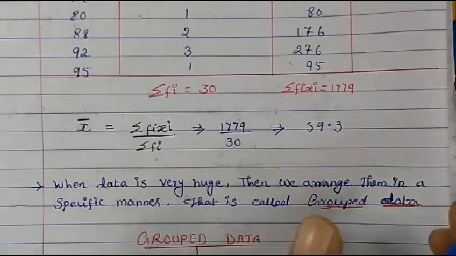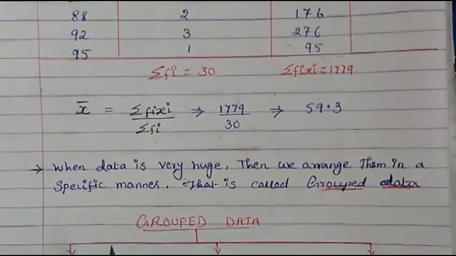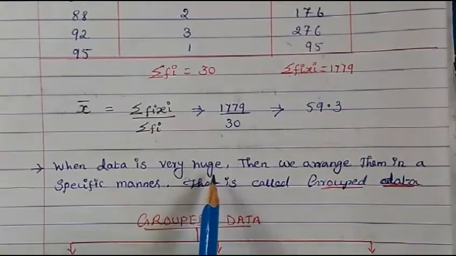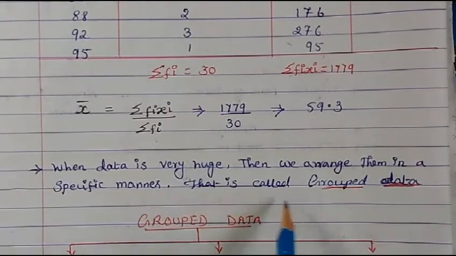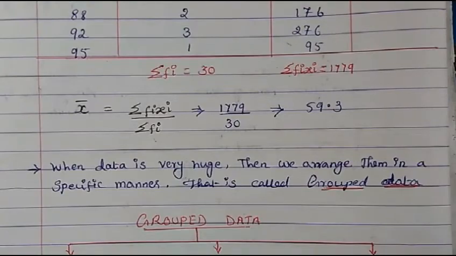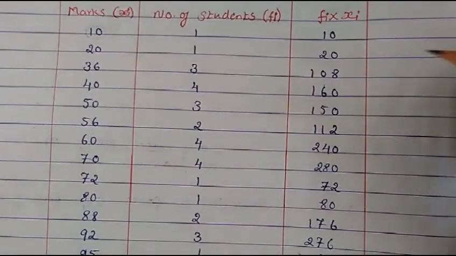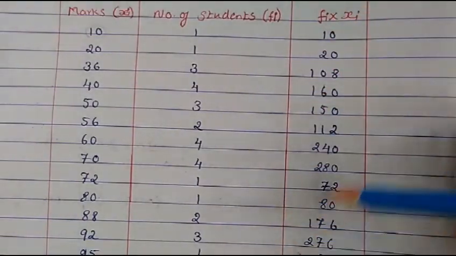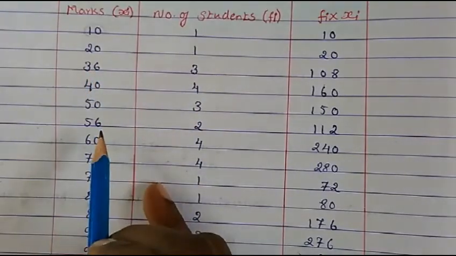So this is ungrouped data we have been studying. Now when the data is very huge, then we arrange them in a specific manner. That is called grouped data. I already told you. Now this is only 30 students, so it becomes easy for us to arrange that way. How many students got this many marks, how many students got this, is very easy.